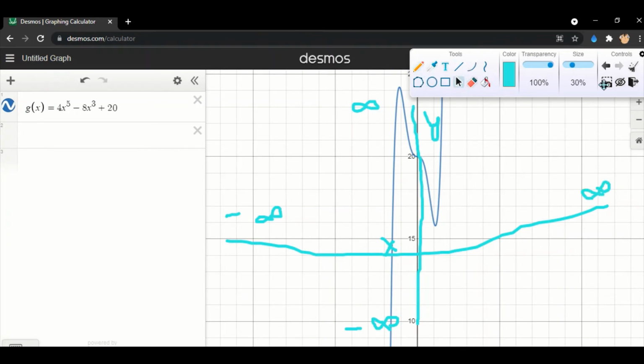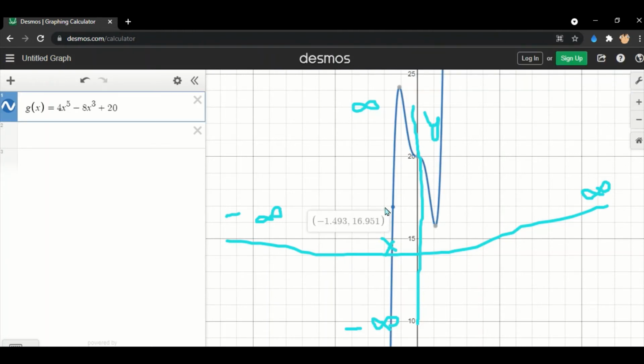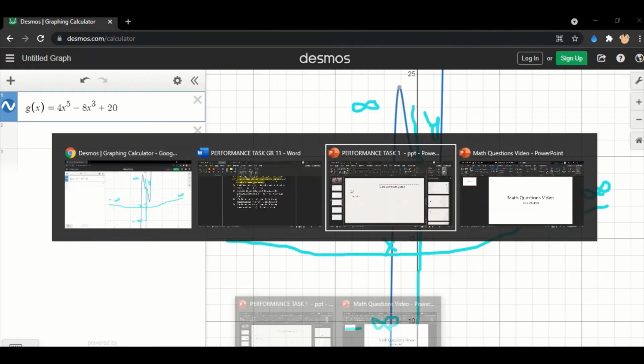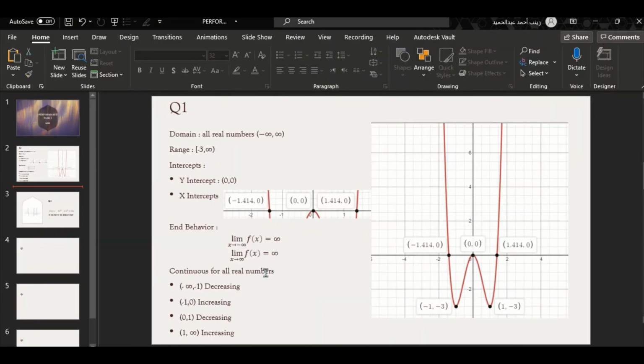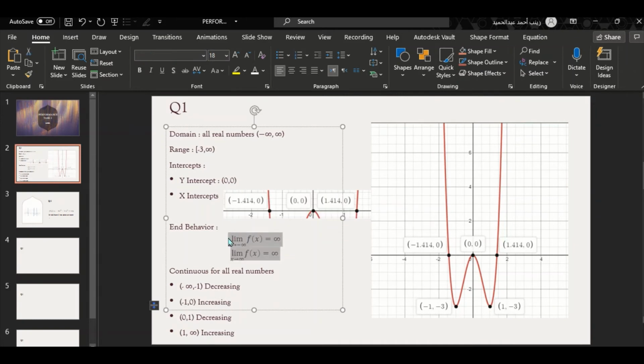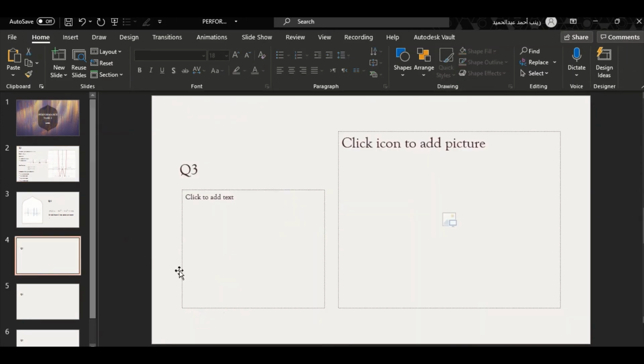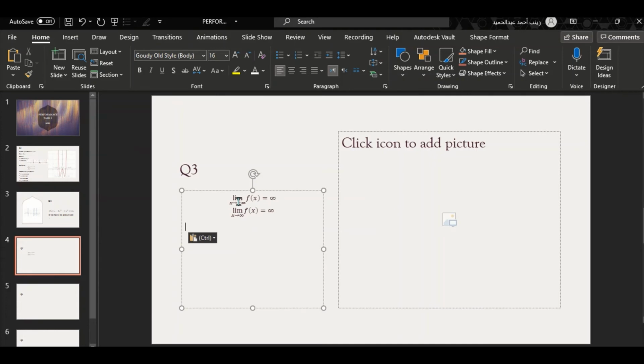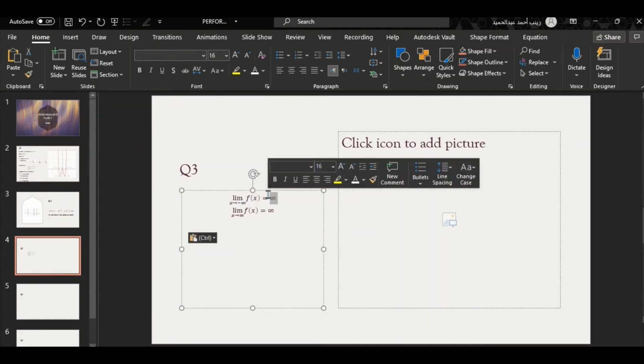We see that as the x value decreases, the y value decreases. Therefore, we understand that as my x tends to minus infinity, my f of x tends to minus infinity as well.